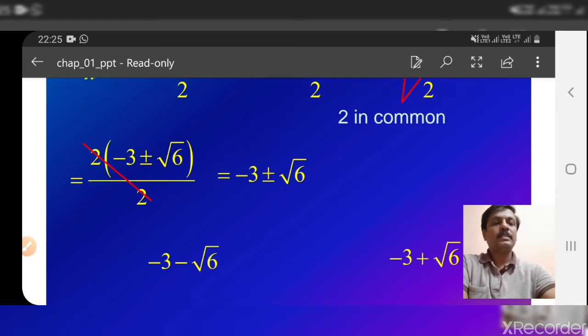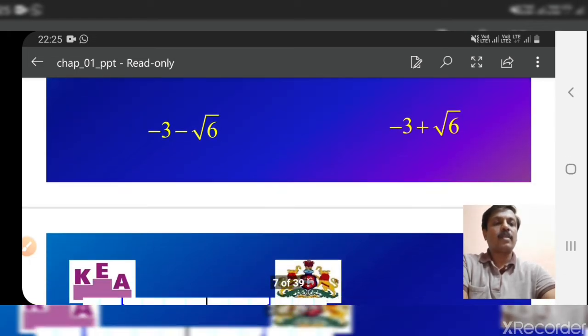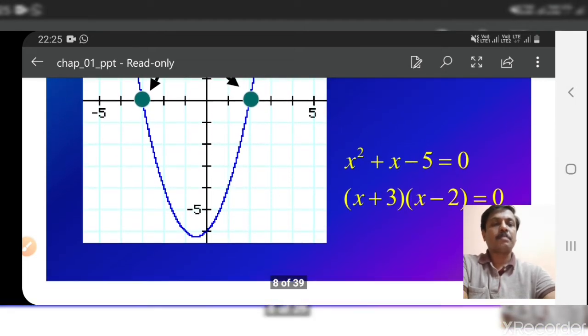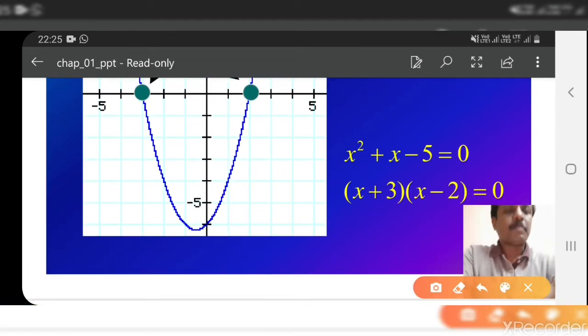Then the next method is solving the quadratic equation by graphical method. Here one more example is given: x square plus x minus 5 is equal to 0. The factors of x square plus x minus 5 are x plus 3... I think it needs correction. It should be x square plus x minus 6. Please make the correction. x square plus x minus 6 equal to 0. Then its factors will be x plus 3 and x minus 2.